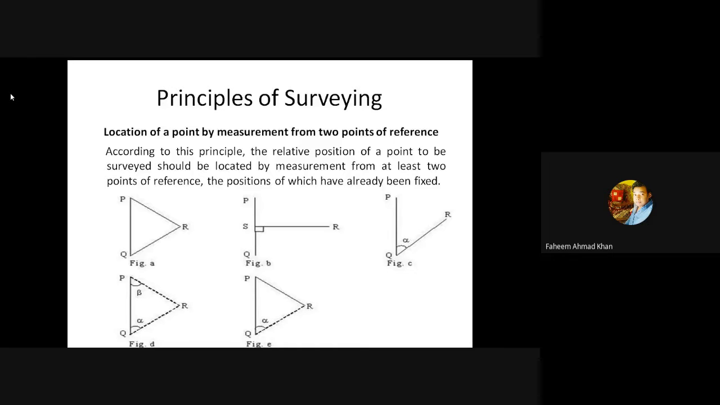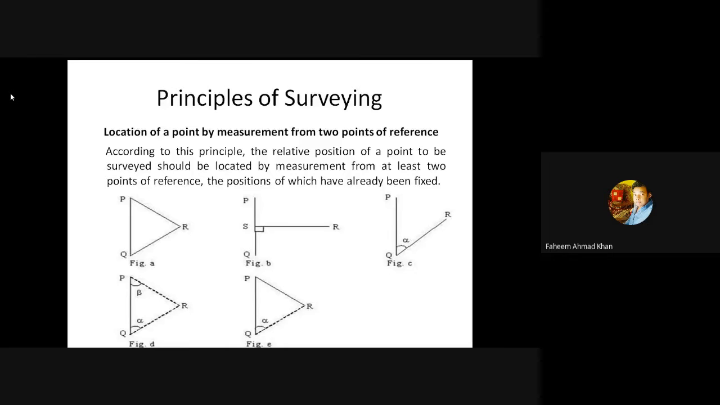Now coming on to the figure E, you can see again the points P and Q are the known reference points. From point Q, you have alpha, the known angle, and from point P, you know the distance. So you can measure the distance in a straight line, and you can measure an angle from point Q to find this point R.